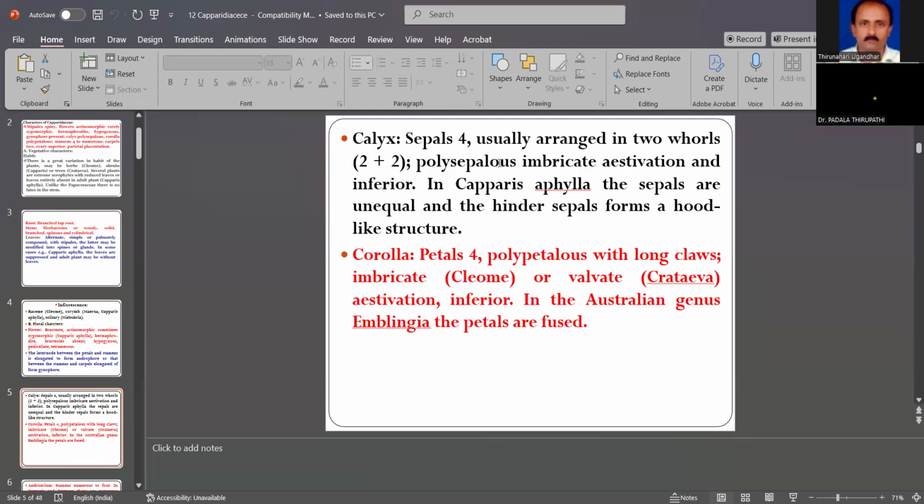The sepals are four, usually arranged in two whorls, 2 plus 2. Polysepalous, imbricate in aestivation, and inferior. In Capparidaceae, the sepals are unequal and the hinder sepal forms a hood-like structure. So this hood-like structure is one character for identification of the plants. That is also one important point.